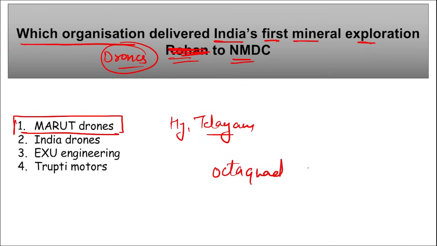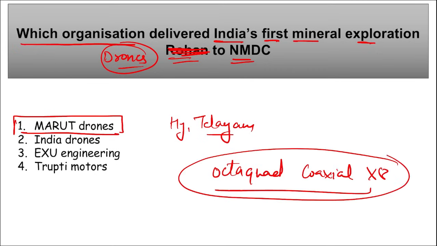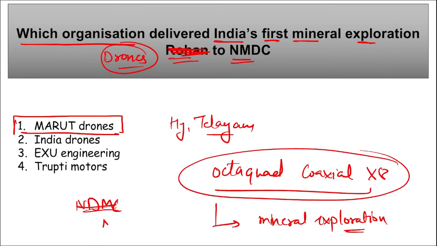octa-quad coaxial X8 drone. This is the drone that will be used in mineral exploration, right? And it has been recently delivered to NMDC. NMDC is your National Mineral Development Corporation. What is the name of the drone? Octa-quad coaxial X8. Name of the company Marut Drones, Marut Drone Tech Private Limited, right?